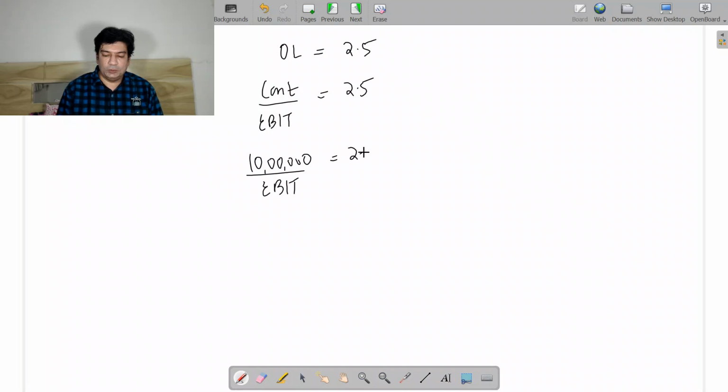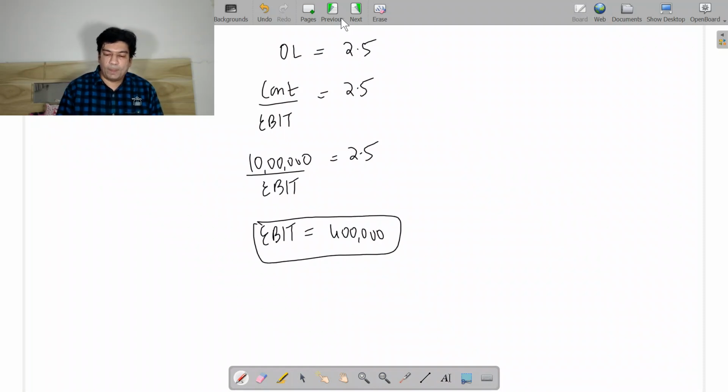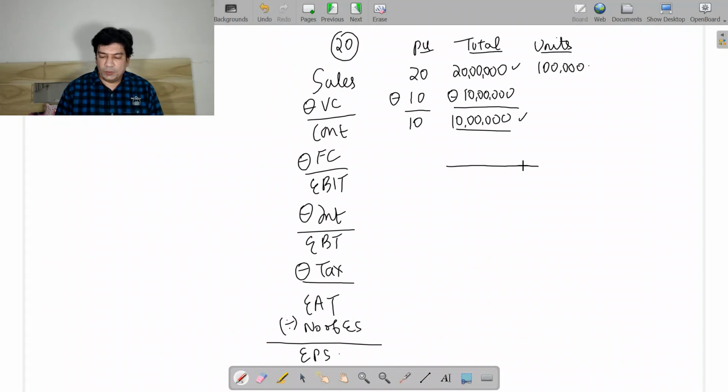So this is 2.5. So EBIT I will find. So 10 lakhs divided by 2.5, so I'm going to get EBIT of 4 lakhs. From 10 lakhs if I subtract 4 lakhs, I'm going to get the fixed cost equal to 6 lakhs.